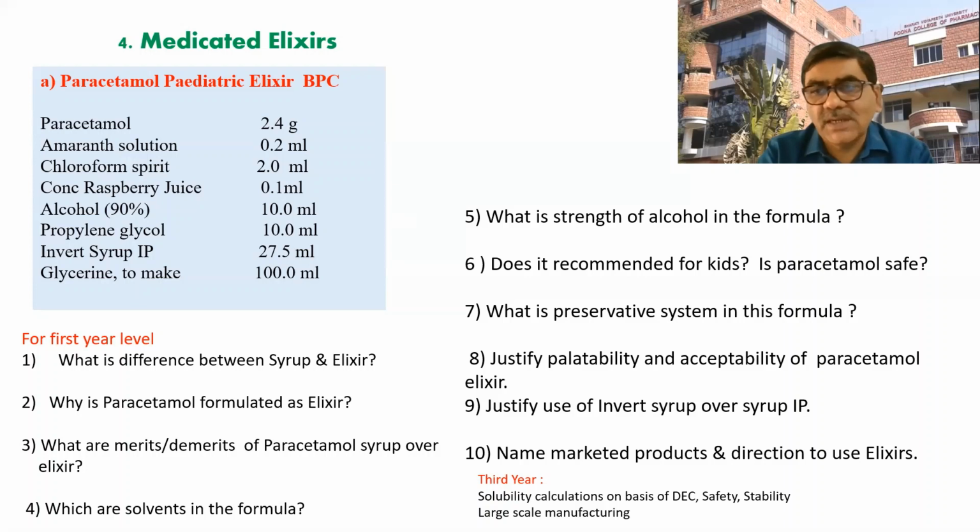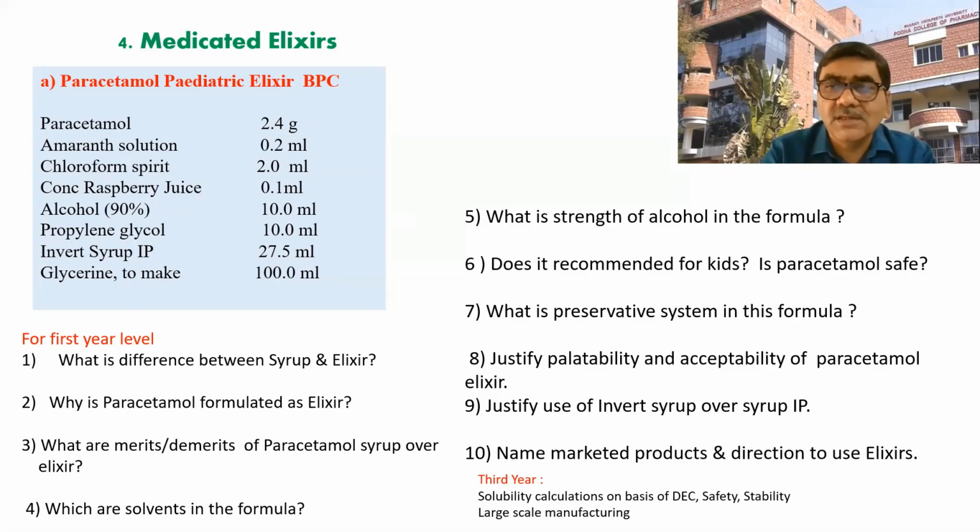Justify the palatability and acceptability. For acceptability, we add a color. Here also amaranth color; the previous one also had amaranth color. Then raspberry juice here, then some other flavor was there. So why are that color and flavor mixed? Whether there is something in the selection of flavor and color, like a fruit of the same color, or some association, we have to check.